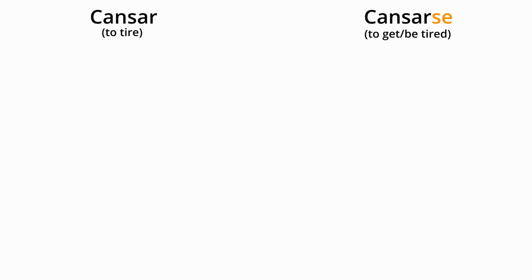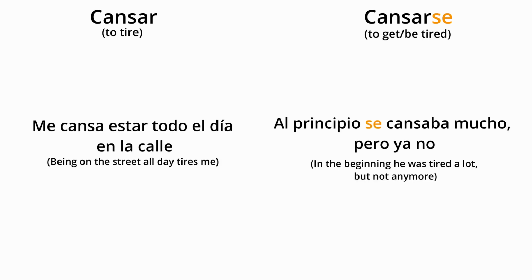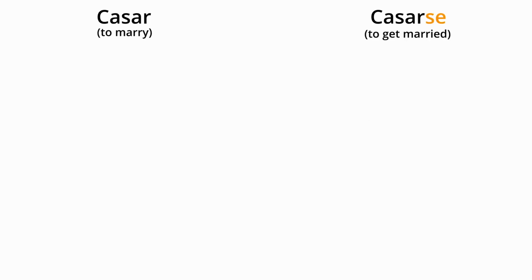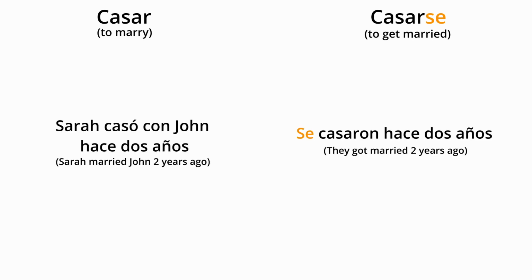Next pair is cansar versus cansarse, which mean respectively to tire and to get tired. Examples are down below. Me cansa estar todo el día en la calle. Al principio se cansaba mucho, pero ya no. Next is casar and casarse, which mean to marry and to get married. What we have is Sara casó con John hace 2 años, and se casaron hace 2 años.